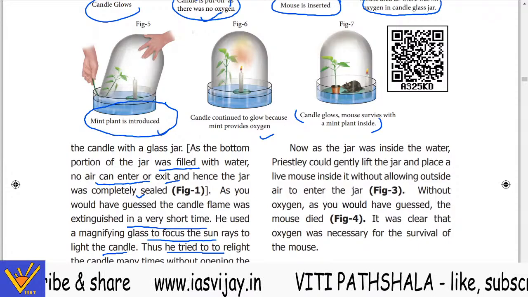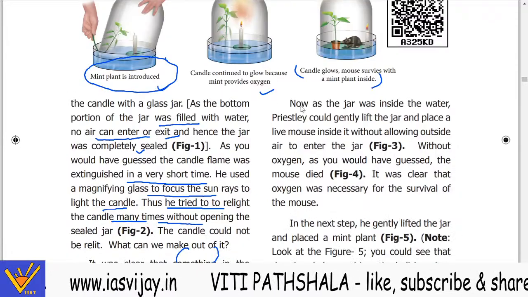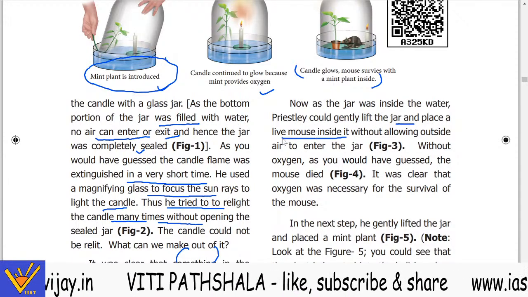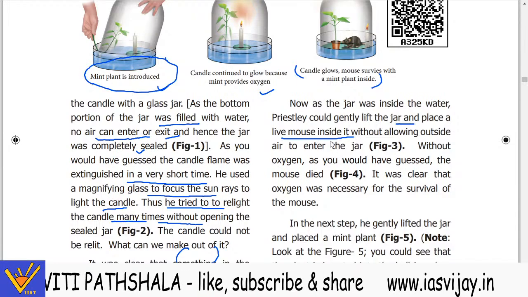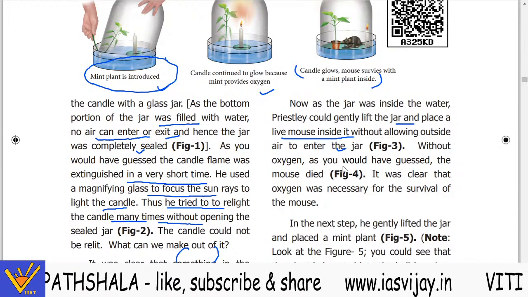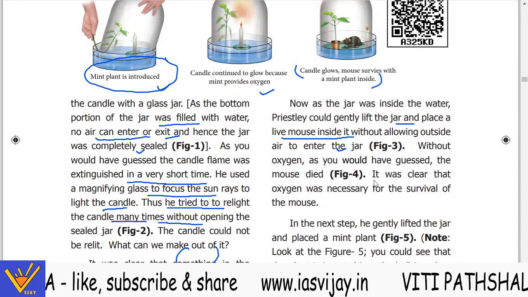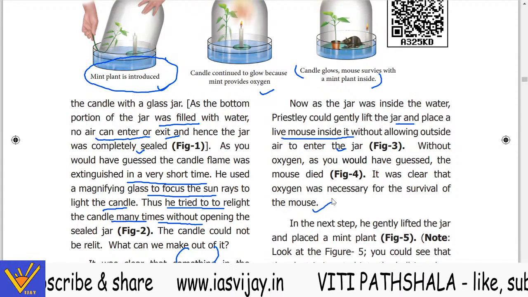As the jar was inside the water, Priestley could gently lift the jar and place a live mouse inside it without allowing outside air to enter. Without oxygen, the mouse died. It was clear that oxygen was necessary for the survival of the mouse.